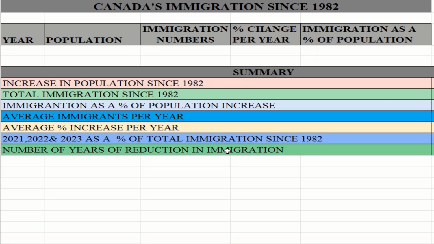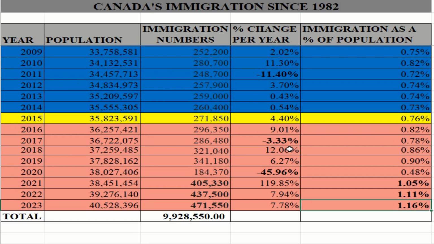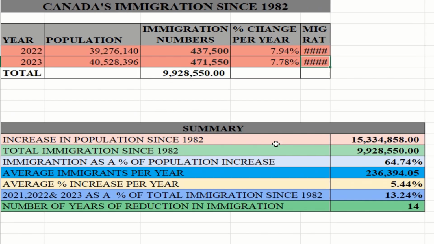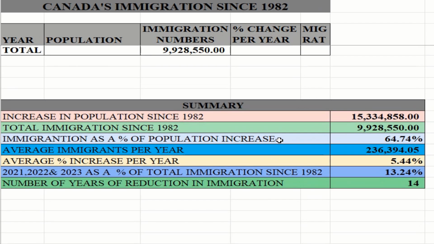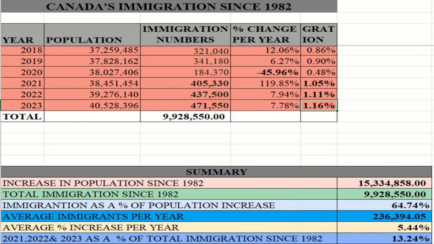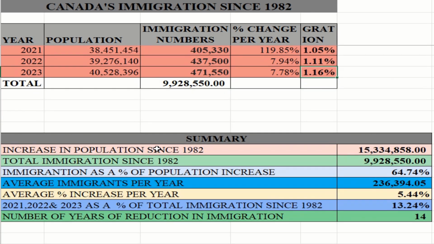Now let's look at the summary. So I got the summary. Let me just drag this in. Okay, let's go. Let's look at the summary. Okay, sorry about that.